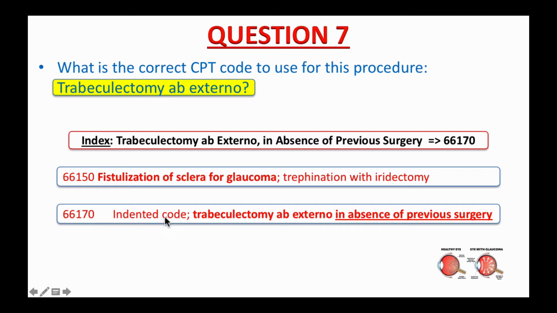And this is the right code to use for this procedure. That said, the correct answer to this question is 66170.